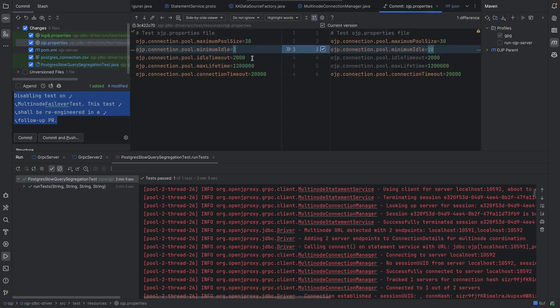Basically, from what we have in our current repo, we just increased the minimum idle number of connections there to 20, so it's easier to visualize. As we are going to be running two OJP servers, each one should open 10 connections initially. Once we kill one, that connection should drop momentarily to 10, and eventually that server should rise up the number of connections to 20 by itself, so accounting for the 10 of the server that has just been killed.